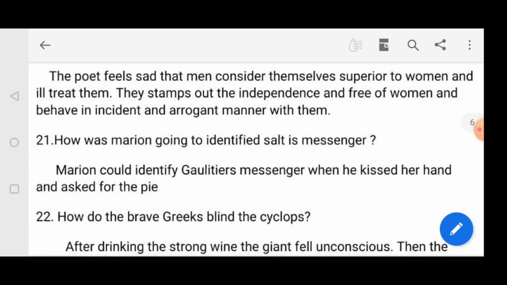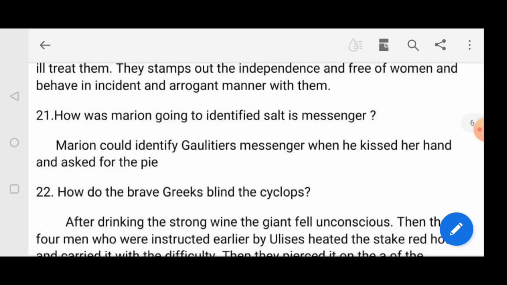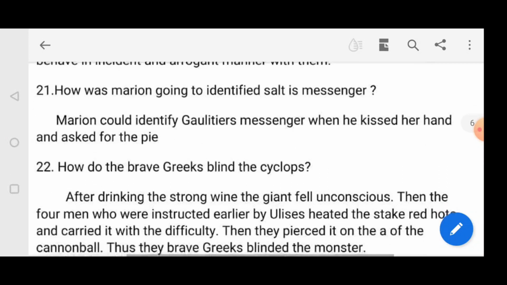The next question: how was Marian going to identify Galtier's messenger? Marian could identify Galtier's messenger when he kissed her hand and asked for the pie. So when the messenger came to her home, he would kiss her hand. In that way, she was going to identify Galtier's messenger.